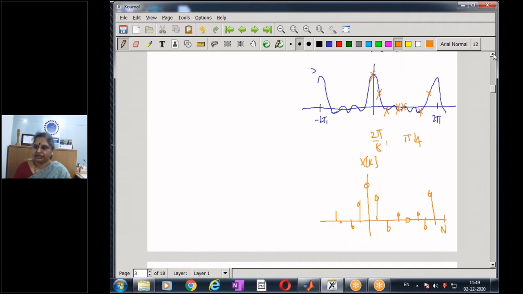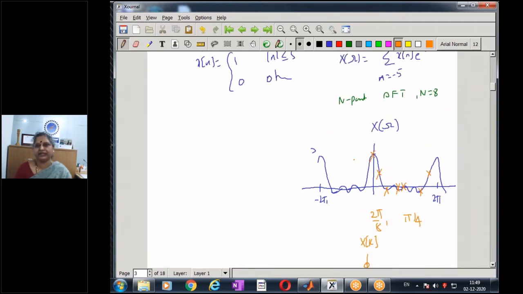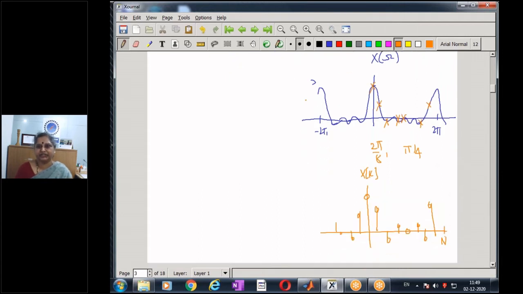Now, instead of taking N equal to 8, I can take, suppose, a 16 point DFT. Let us say N equal to 16. If I consider a 16 point DFT, then my resolution, let me call it omega r, the spacing between the samples here, is going to be 2 pi by 16, which is pi by 8. So I'll have additional samples in between. So this is what we have.